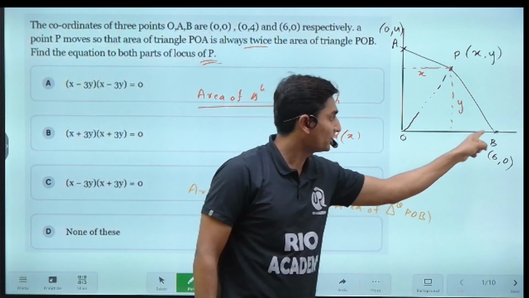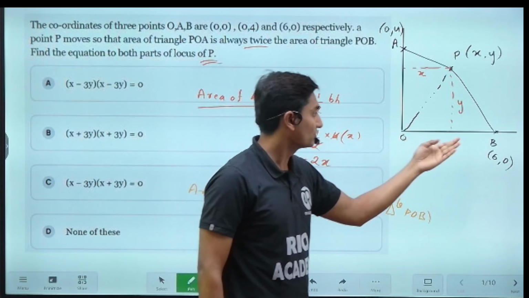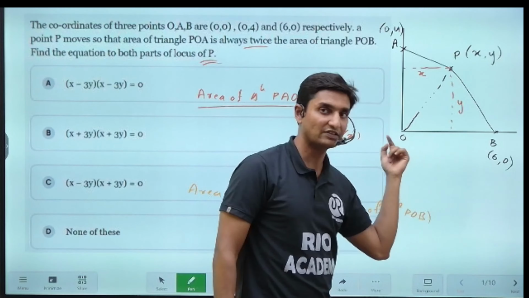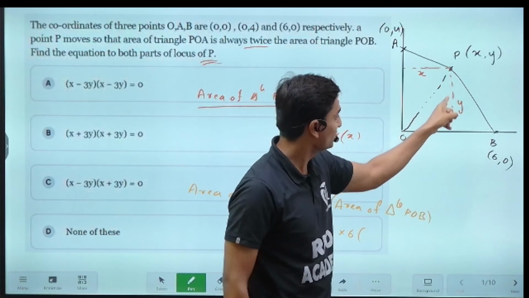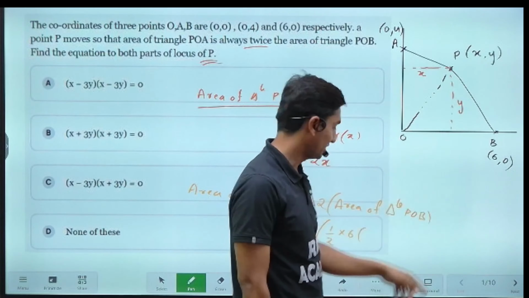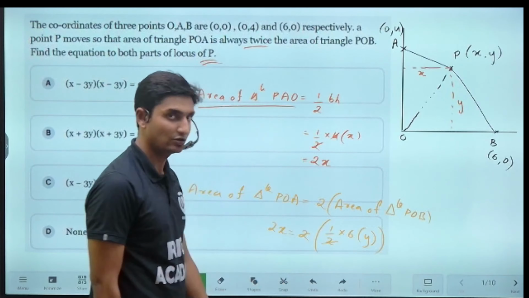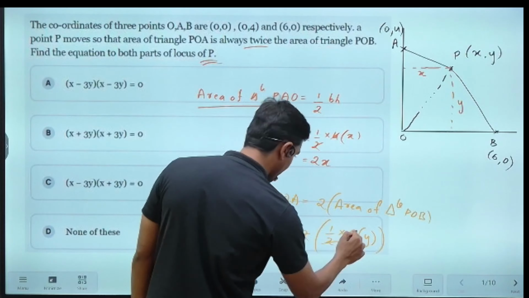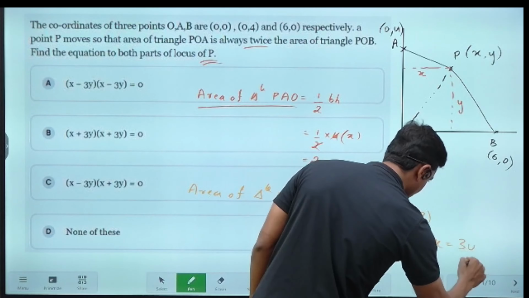And for this triangle too, we are going to apply the standard area of a triangle, half base into height. The base is nothing but OB here. What is the length here? Along the x-axis, the length is given to be 6. So the area is 1 upon 2 into base, which is 6, multiplied with height. The height is nothing but the y here, the unknown value we have taken. Now as you can see, 2 and 2 both get cancelled out. Now I can say 2 1s are and 2 3s are, so I can take the value of x is equal to 3y.